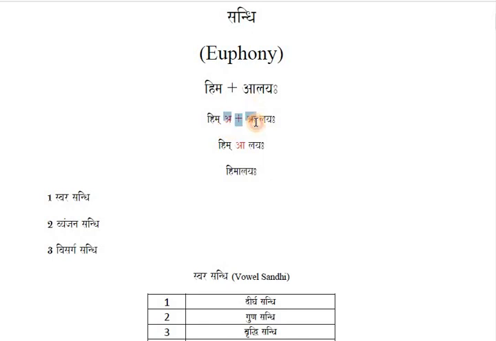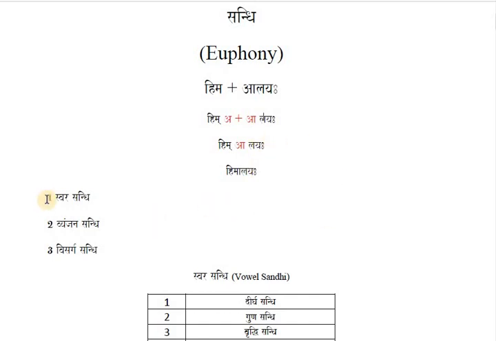So you need to join them both. A plus A will be A, one vowel. A plus A, two vowels join and become one vowel. That is called sandhi. Hima alaya, Hima and alaya, A and A you join, it will be A: Himalaya. So that is called a sandhi.